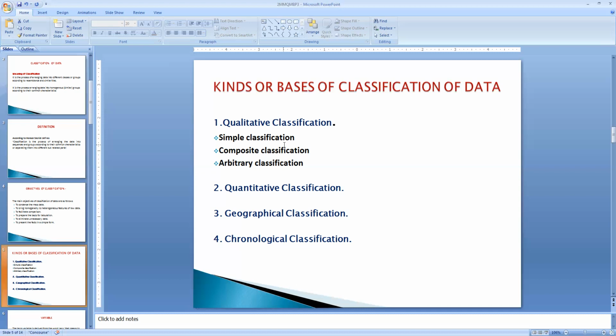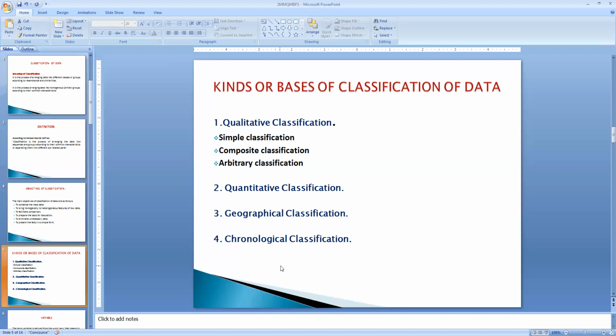And the third one is called arbitrary classification. What does arbitrary classification mean? It is the simultaneous classification of units on the basis of two or more attributes which are not clearly defined. For example, the tall person and the short person vary from one investigator to another, in how these people are classified. If there are only two characteristics, it is simple; if more than two, it is composite.